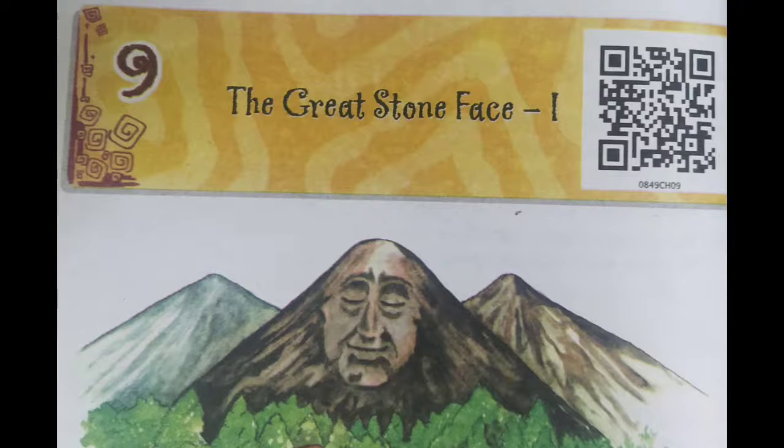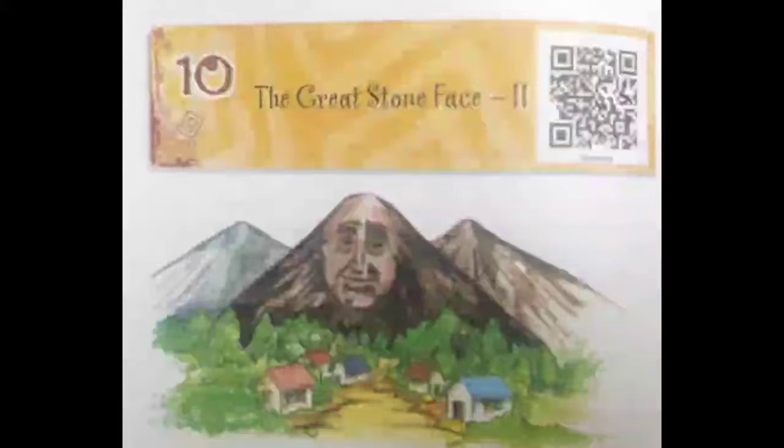So that's the end of Unit Prose 9, The Great Stone Face, Part 1, children. Let's move on to Part 2, that is our Prose 10 now. Children, let's see the summary for Prose 10, that is our last prose, The Great Stone Face, Part 2.